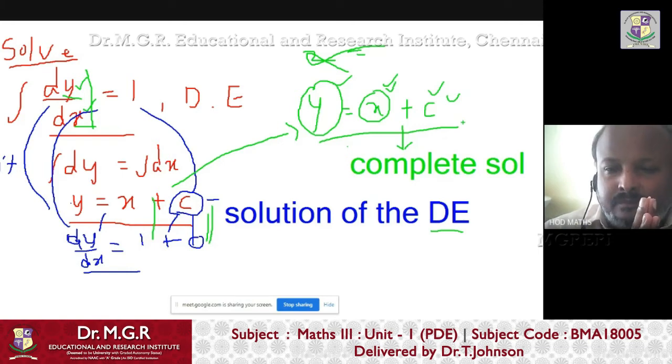Right now I'll give you some definitions. For the ODE, remember, there is only one independent variable and one dependent variable. In a PDE it is of the form z equals x plus y plus a plus b.